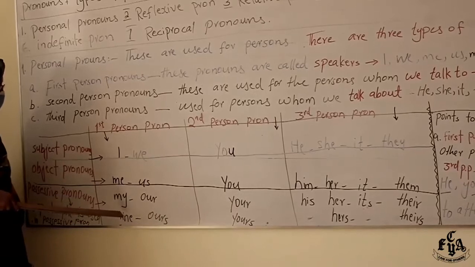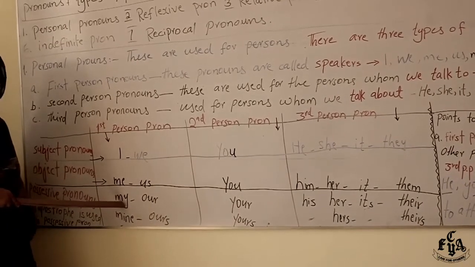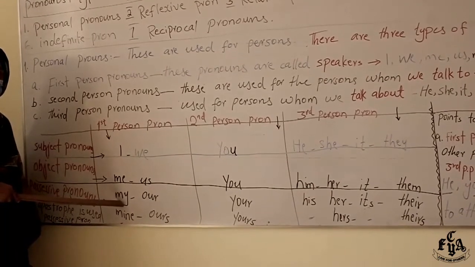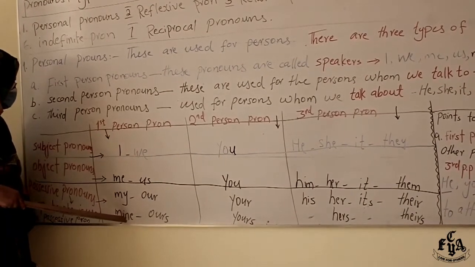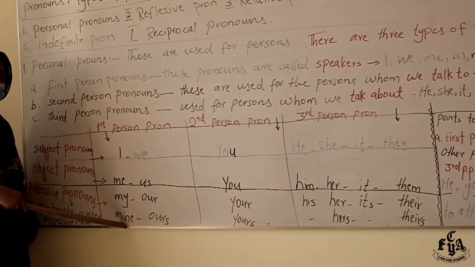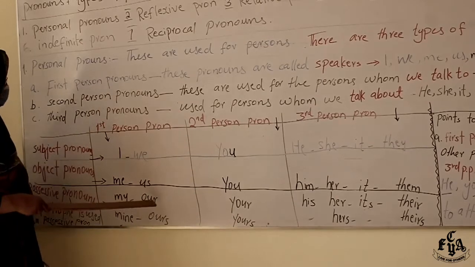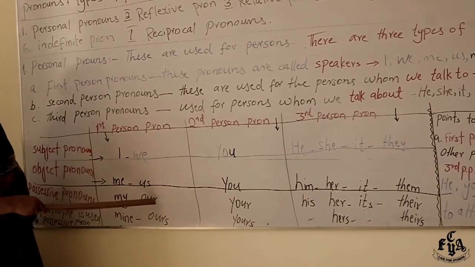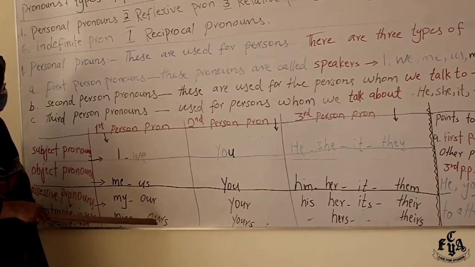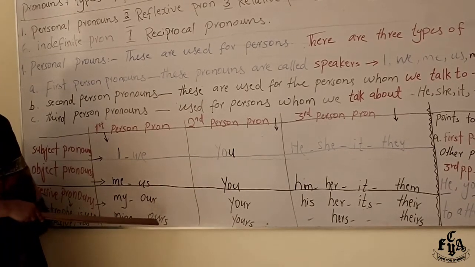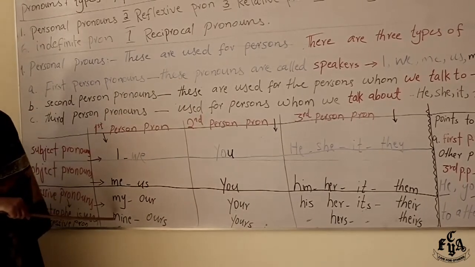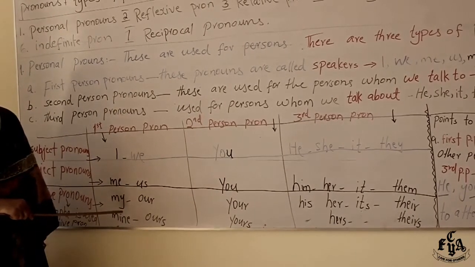Like my and mine, this one takes a noun after it, like this is my school, and this one takes the noun before it, the school is mine. Same here, our school is beautiful, our school is grand, famous, and the school is ours. Or you can say mine is better than yours.